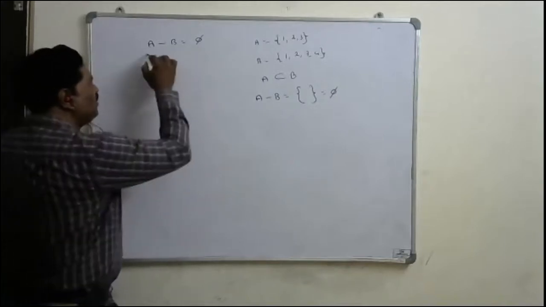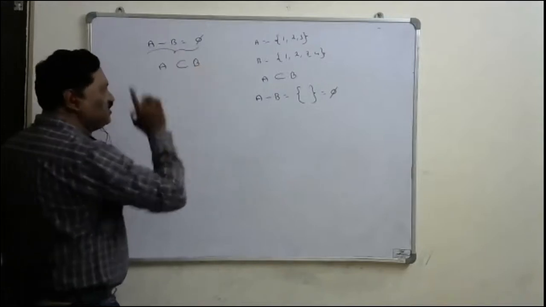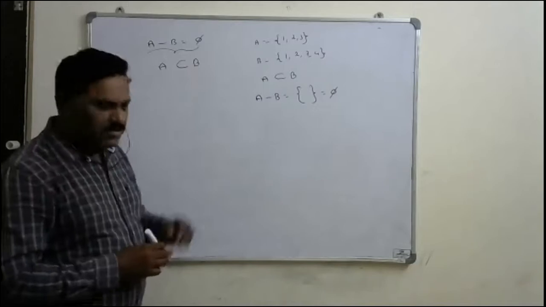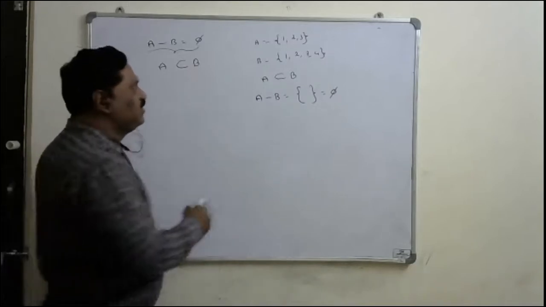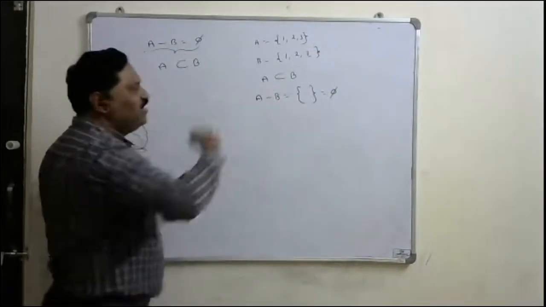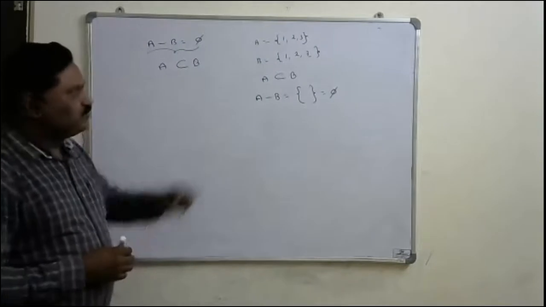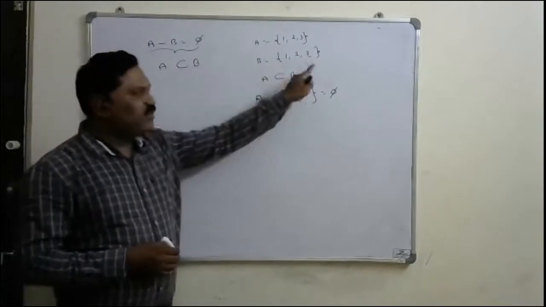So this is true when A is a subset of B. This subset may be a proper subset or a full subset also, because if I take B as also 1, 2, 3, here A and B both are equal. A is 1, 2, 3 and B is also 1, 2, 3.